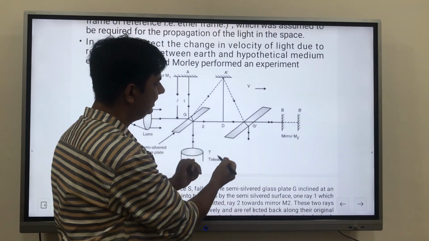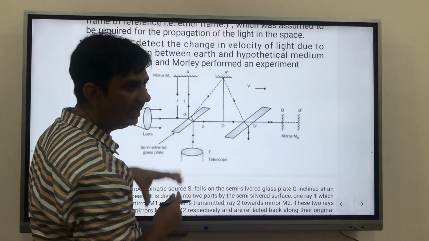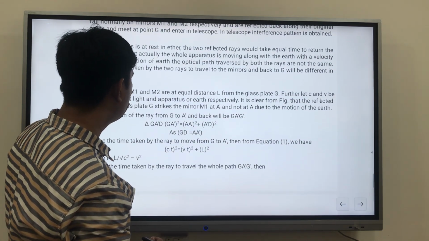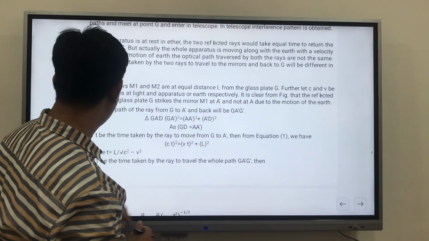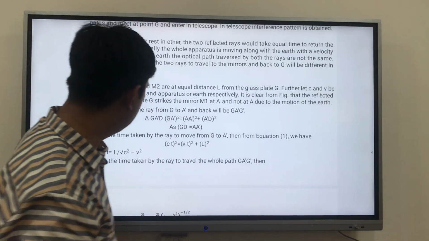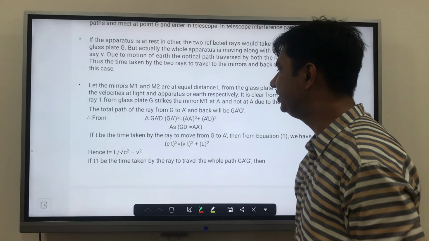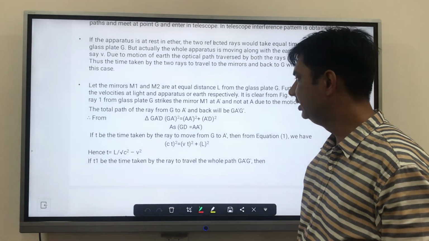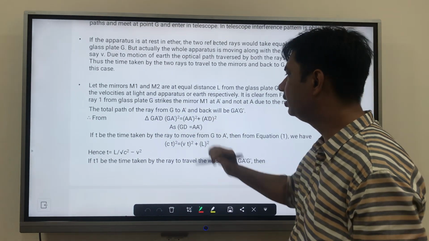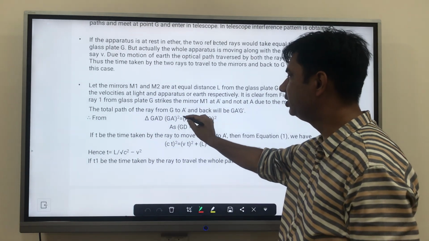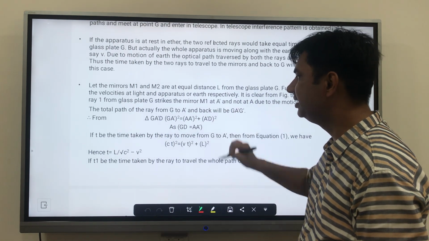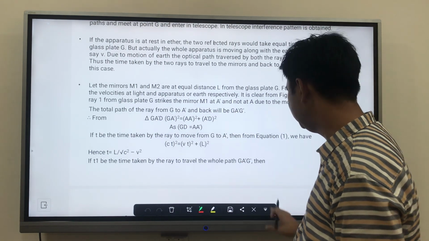This distance is CT, this distance is VT, this is L, so we can understand and find out what we are getting. Now, you can see from here. In triangle GA dash G, we have taken a right angle triangle, and GA dash square is equal to A dash D square plus GD square, where GD and A dash are equal.